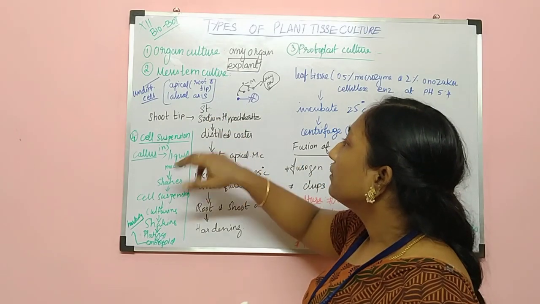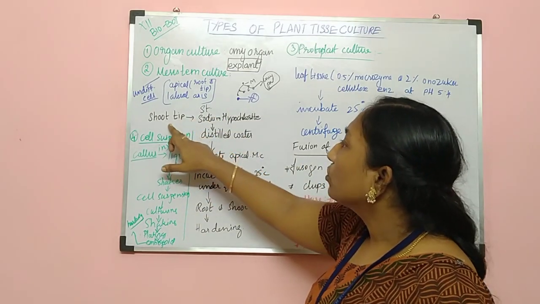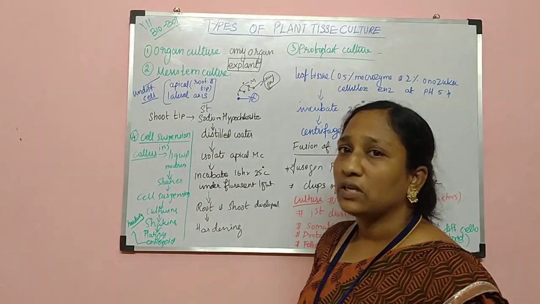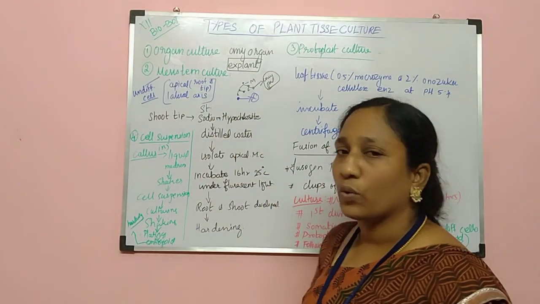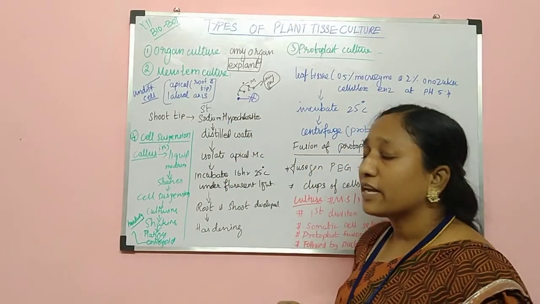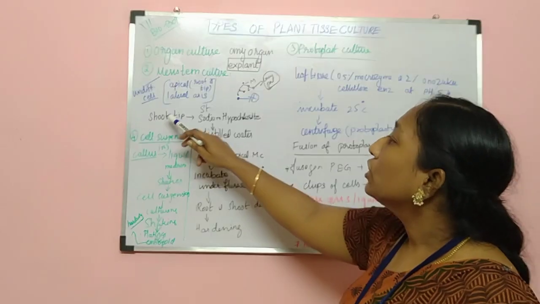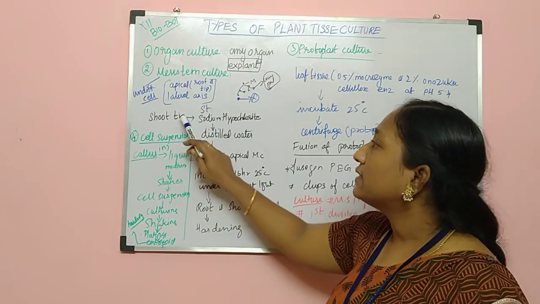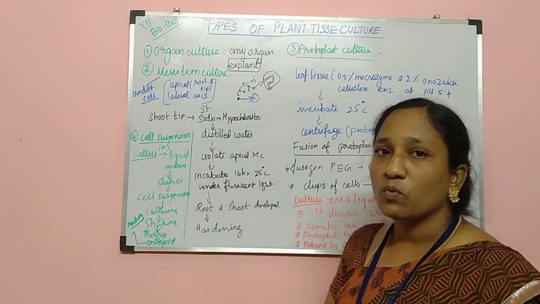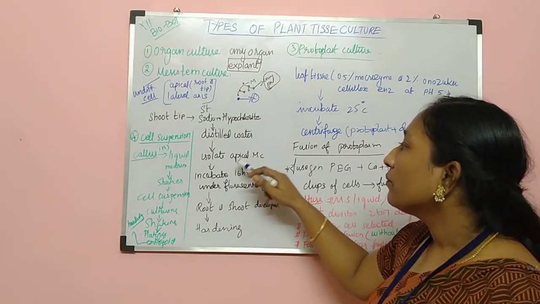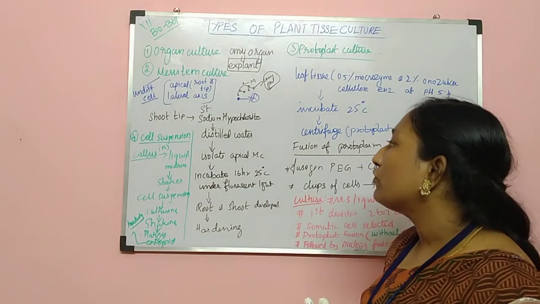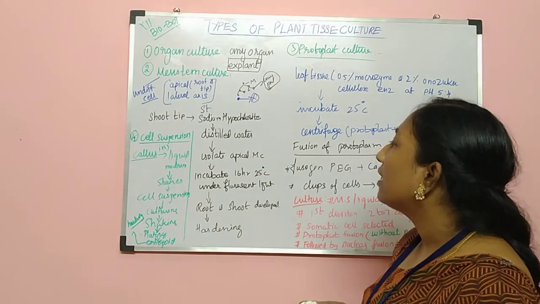After isolating, the tip has to be sterilized using sodium hypochlorite. The explant, a shoot tip, should be sterilized with sodium hypochlorite and washed with distilled water, and we have to isolate the apical meristematic tissue. From that part, using forceps, we have to isolate the apical meristem.